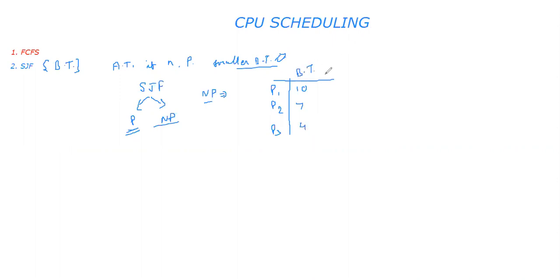That is the burst time. Now suppose arrival time is given, that P1 arrived at 0, P2 arrived at 2, and P3 arrived at 4.